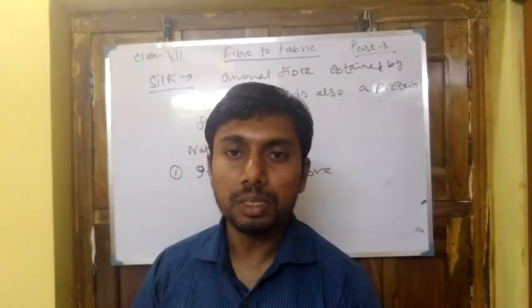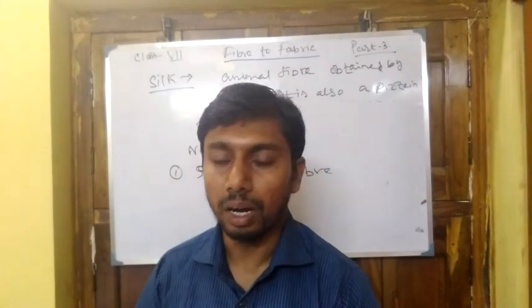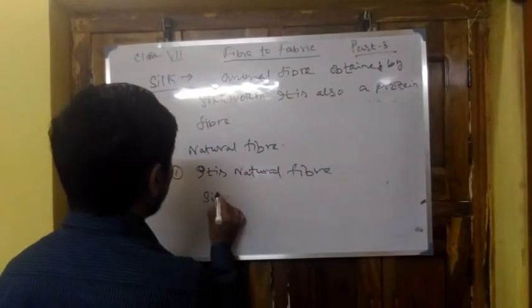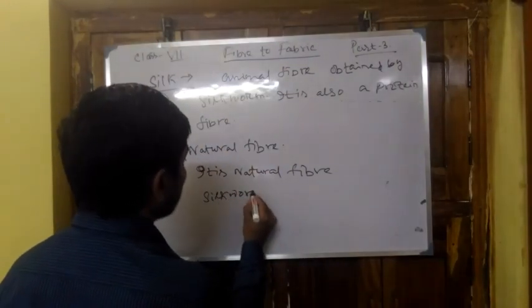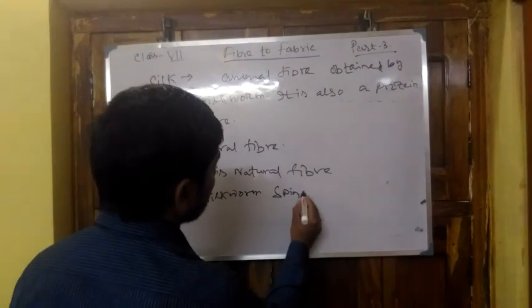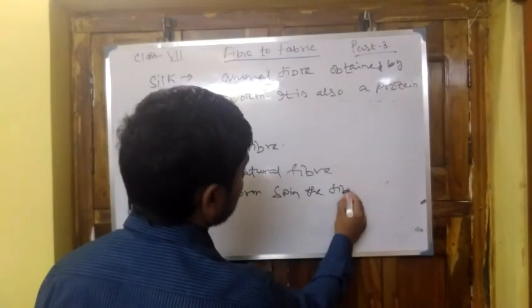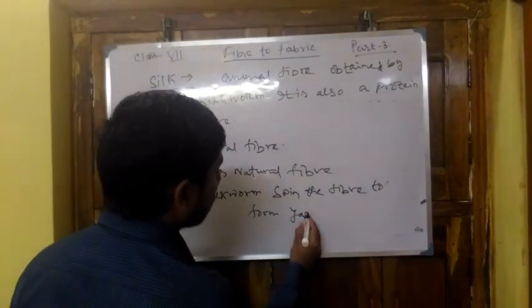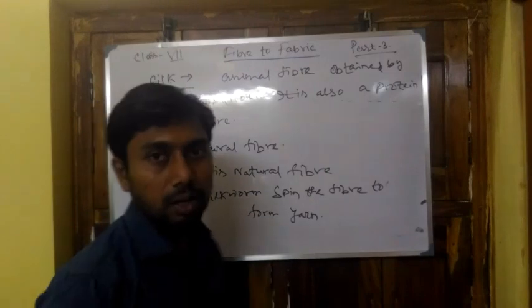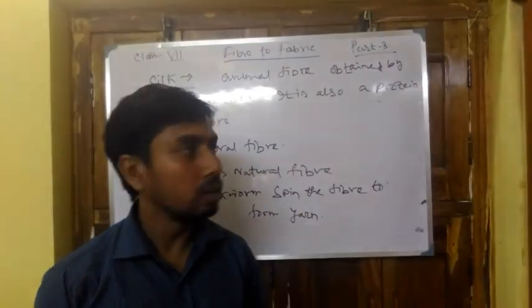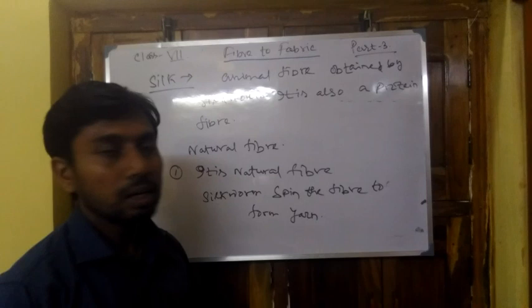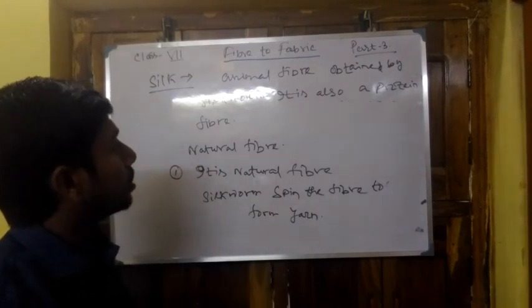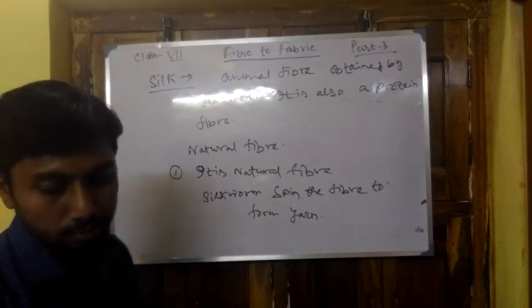Silkworm spins the silk fiber to form the yarn. So here the yarn is produced by the silkworm, and later on we can make the fabric.